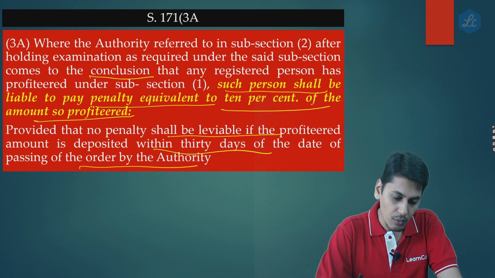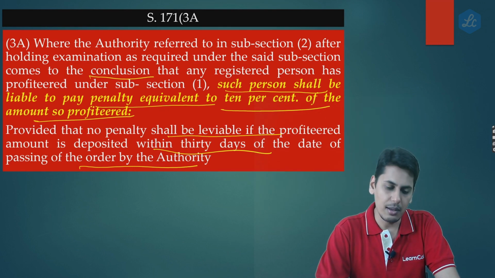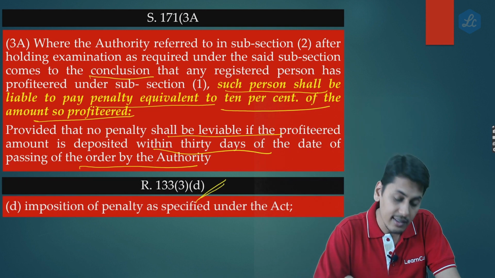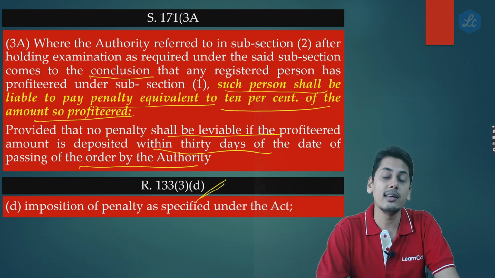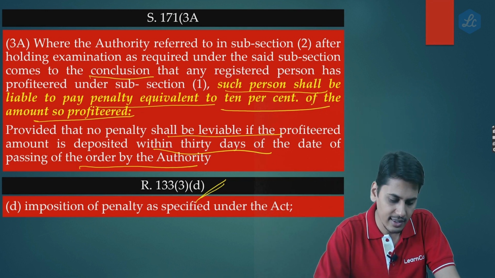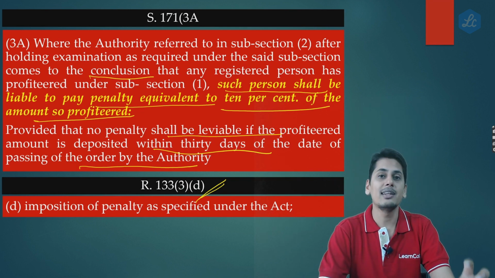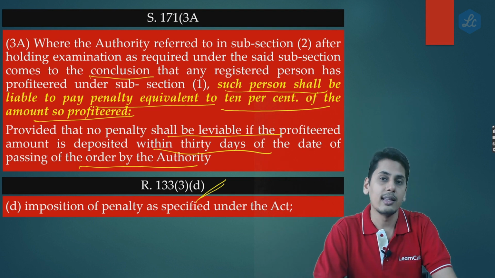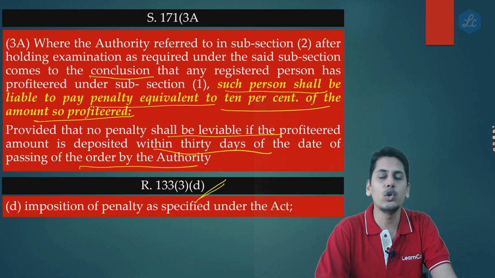So now, friends, why this change has come? This change has come because earlier in Rule 133, the quantum of penalty was not fixed. Rule 133 said that whenever it is being concluded by the authority that a person has profiteered, he is liable to pay penalty.